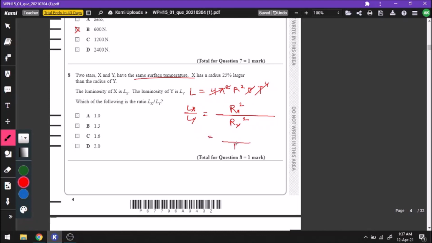So if the radius of Y is R, the radius of X will be 1.25 R. How does that happen? R plus 25% of R gives us 1.25 R. Now if I take the square common, cut out the R's, 1.25 square will give me 1.56. That approximately rounds off to 1.6. So C is the correct answer.